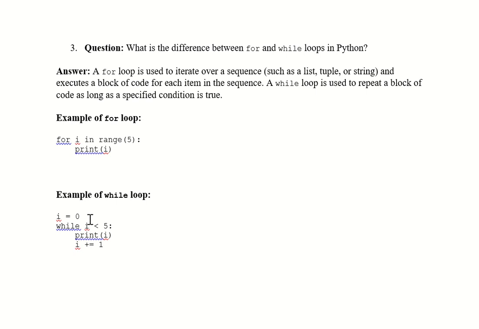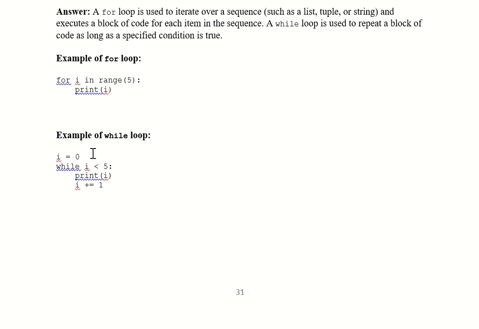The while loop is used to repeat a block of code as long as a specified condition is true. So for a while loop, the condition plays a major role. For a for loop, the range or items play the major role.